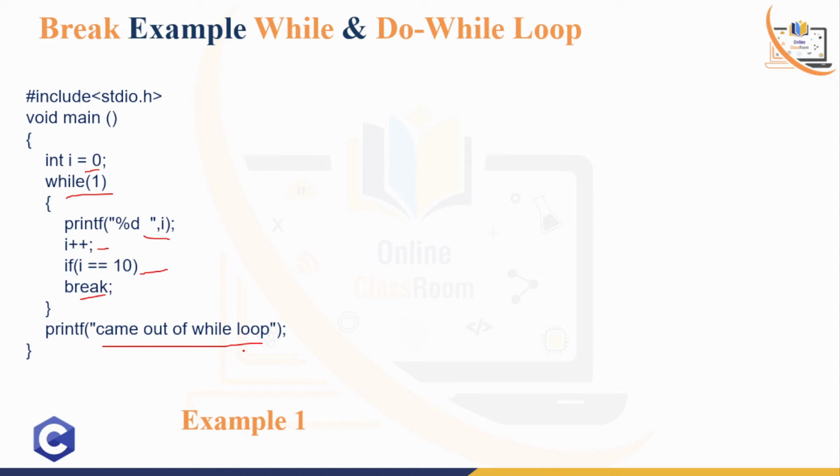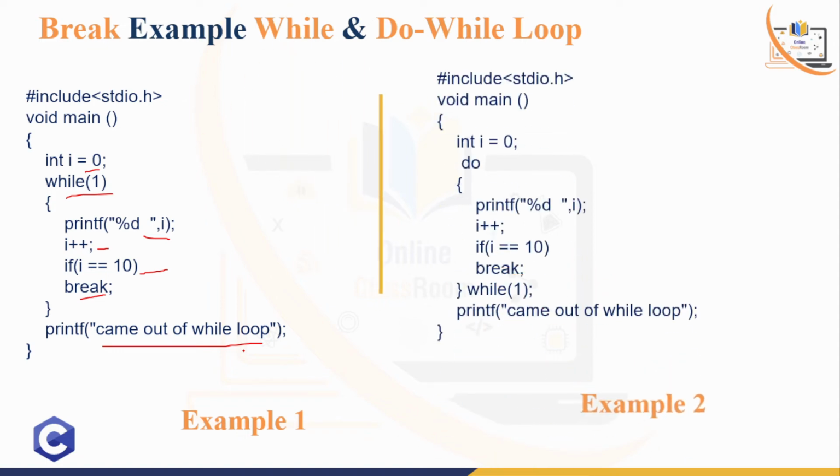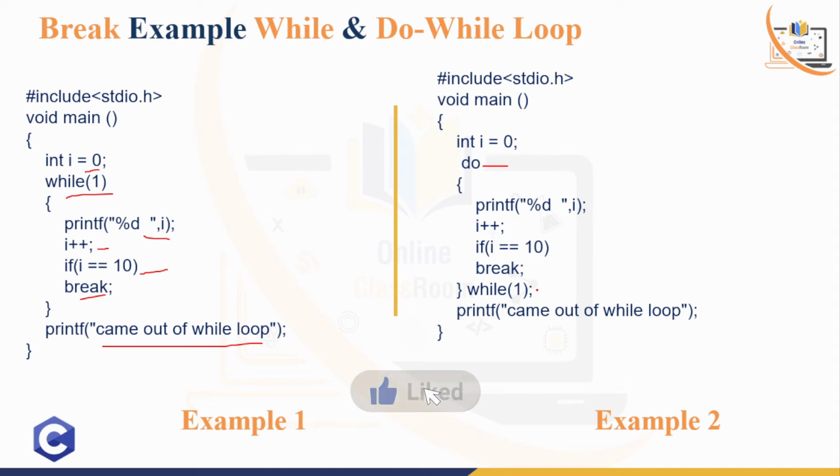Now if we write the break statement using a do while loop, again it works the same way, because in the do while loop the concept is that at the first time you write do, and at last there is a condition check. If we write while 1, that is also an example of an infinite loop, and the same output will be there, because both programs' outputs will be the same, right?